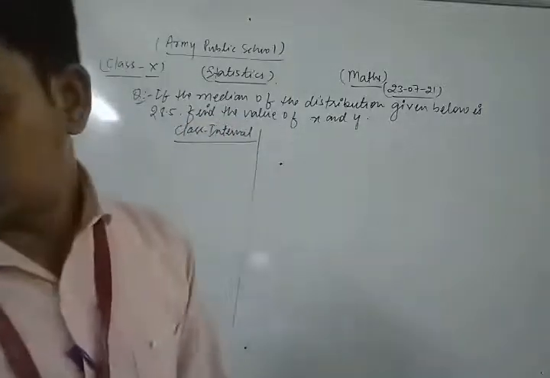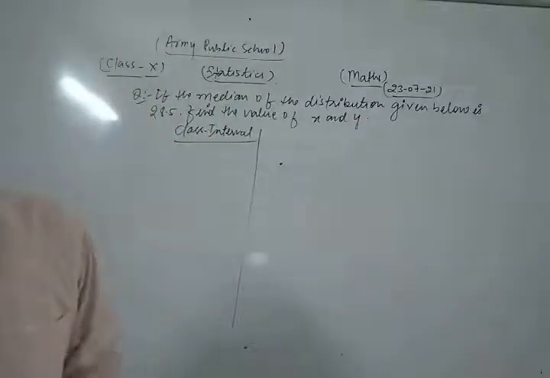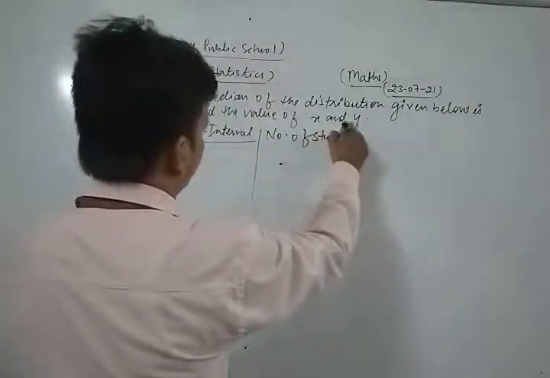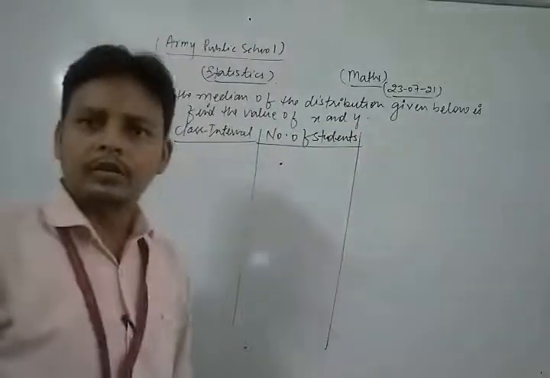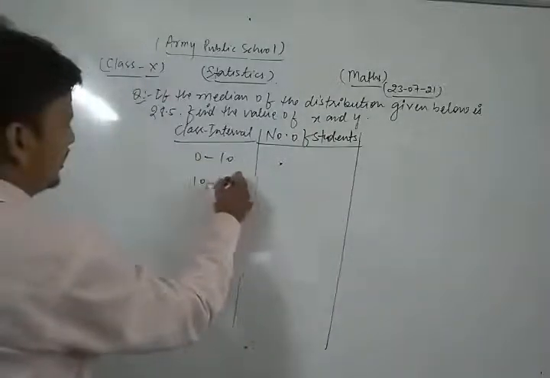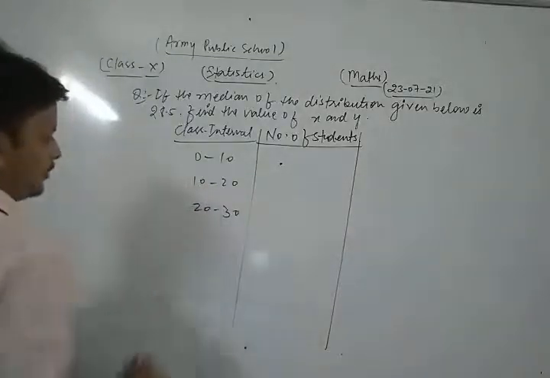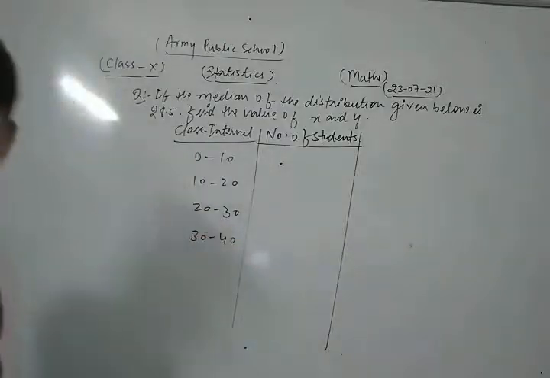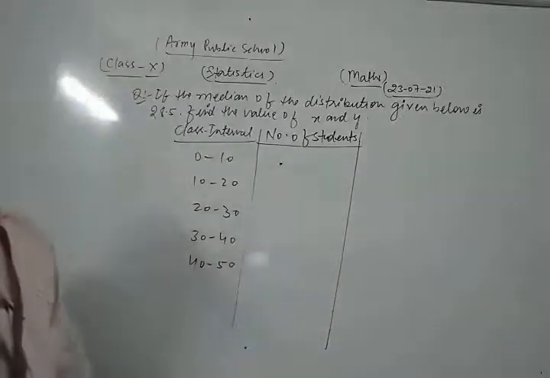This is the class interval and the number of students is given. Okay, and the class intervals are 0 to 10, 10 to 20, 20 to 30, 30 to 40, 40 to 50, and 50 to 60.